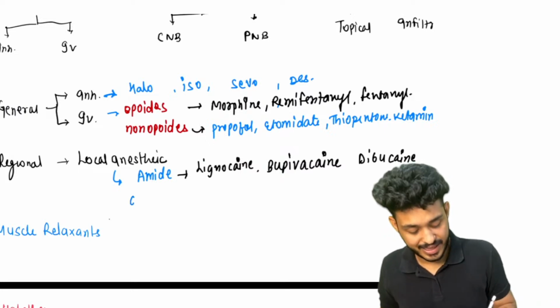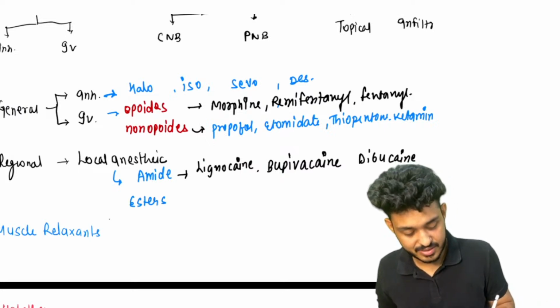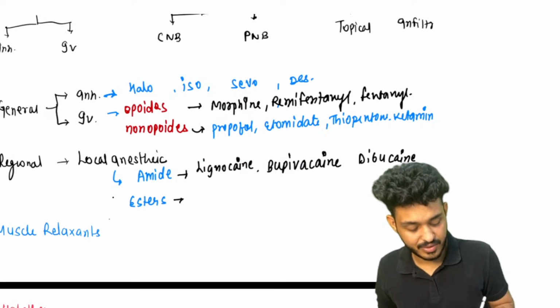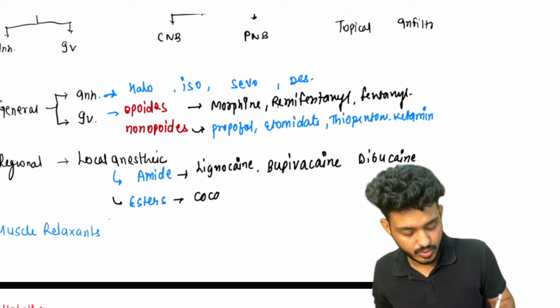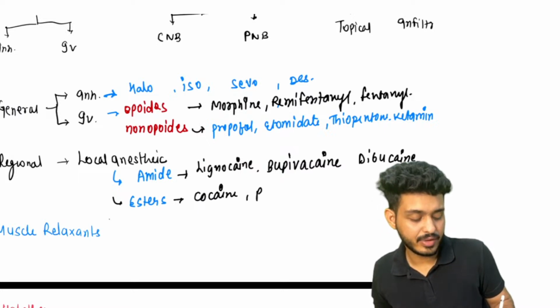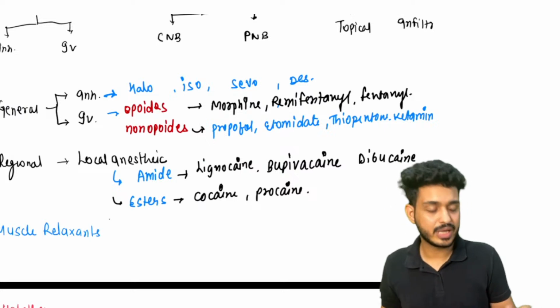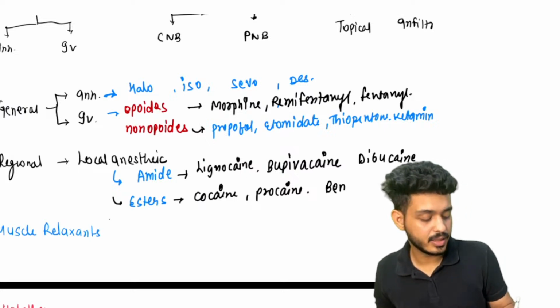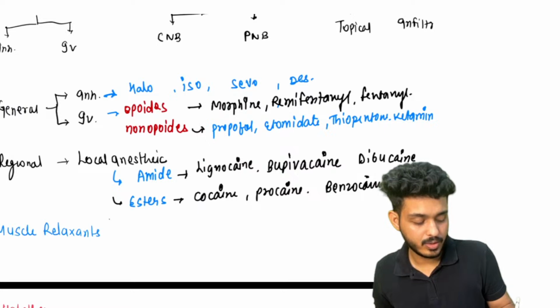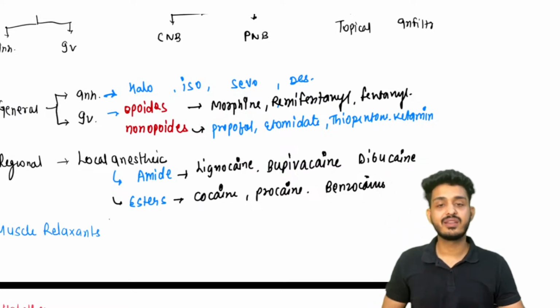Second class is your esters. In esters, what are we having, guys? We are having cocaine, procaine, benzocaine, prilocaine. Okay, so these drugs will be coming under the esters.